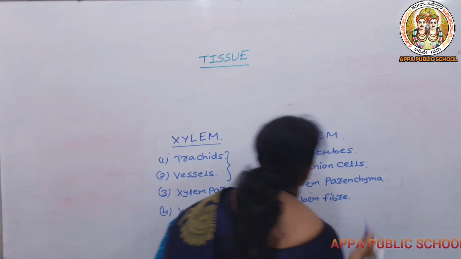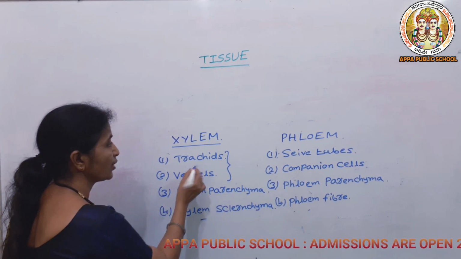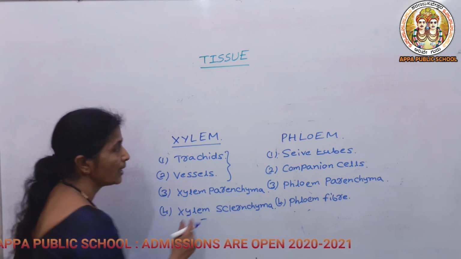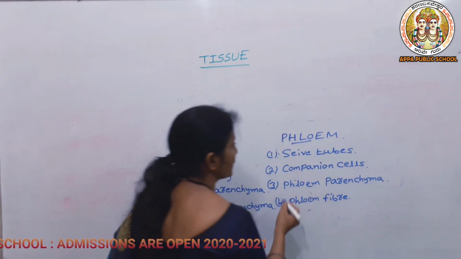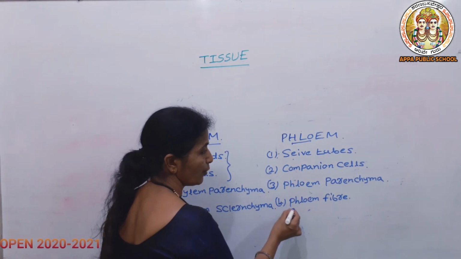So these are the 4 types of cells. The xylem consists of tracheids, vessels, xylem parenchyma and xylem sclerenchyma, and phloem consists of 4 types: sieve tube, companion cells, phloem parenchyma and phloem fiber.